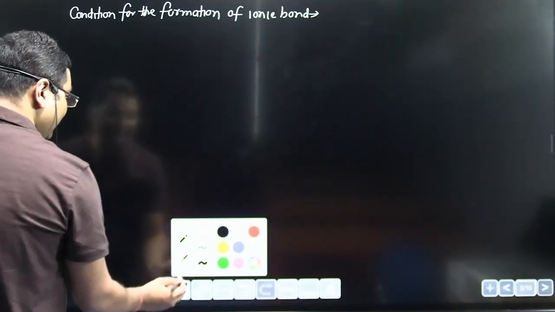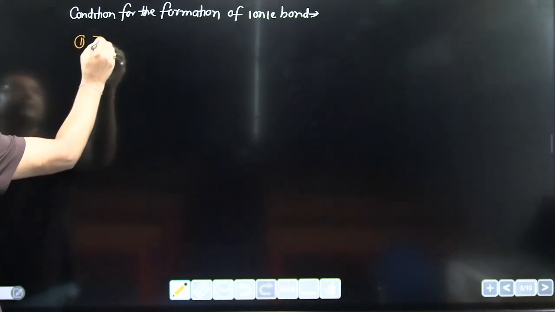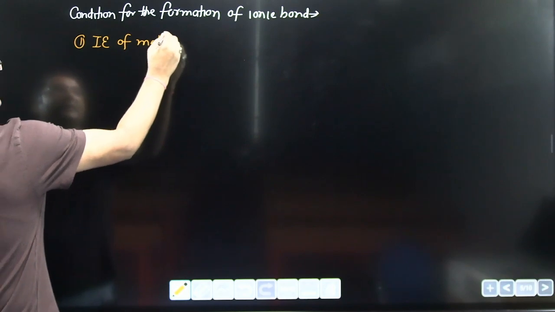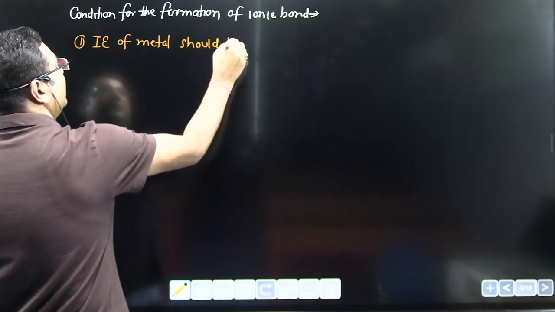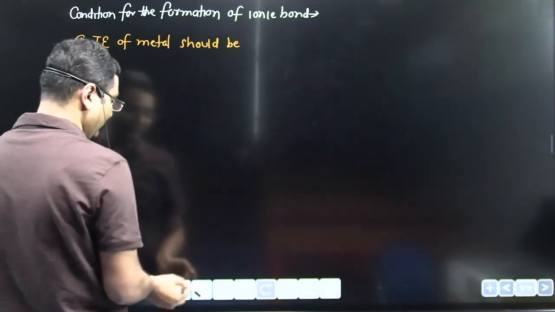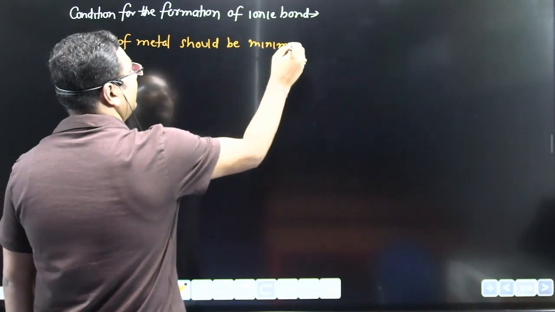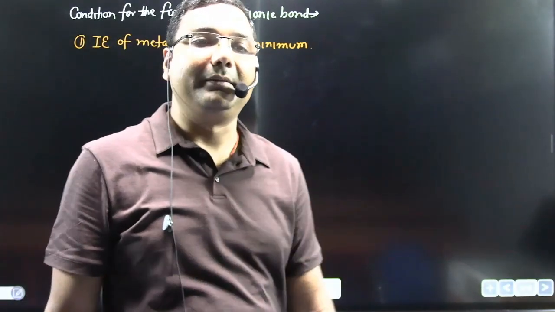So first condition, and a very important condition: ionization energy of metal should be minimum. For the formation of ionic bond, ionization energy of metal should be minimum.